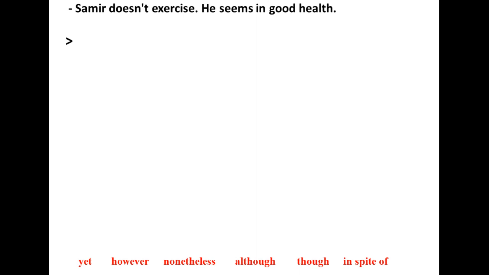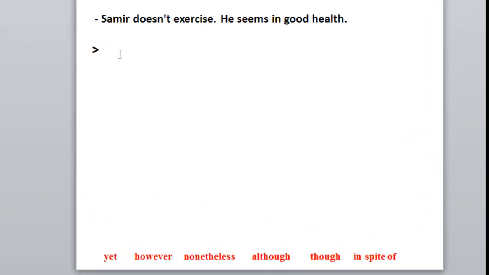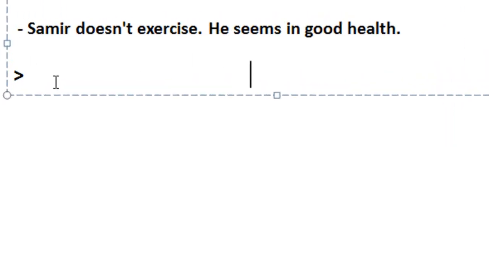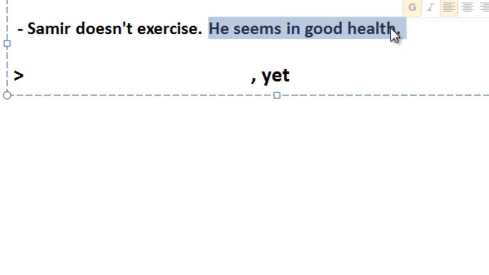So let us combine this pair of sentences using yet. You've studied that yet goes in the middle of a sentence after a comma. So, given that he seems in a good health is the unexpected result, it must go after yet.